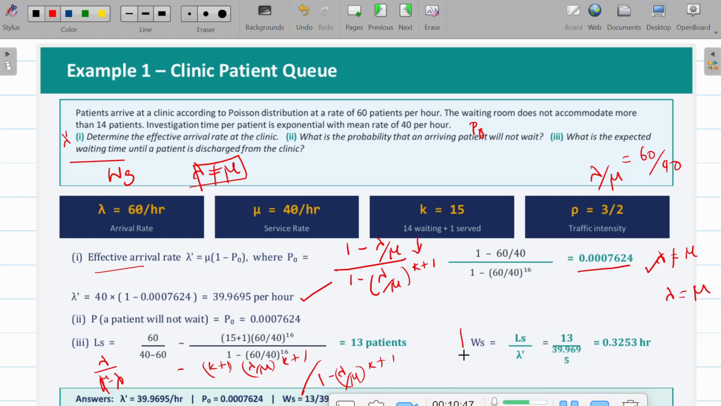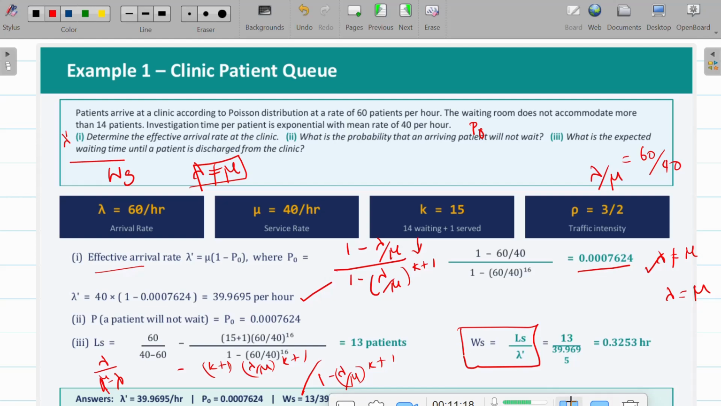So we are just going to use this formula to find the waiting time in the system, which is Ls upon lambda dash, the effective arrival rate. Your Ls, the average number of customers in the system, is already calculated as 13, and the effective arrival rate is already calculated. So using these two, we can find WS. So WS is nothing but